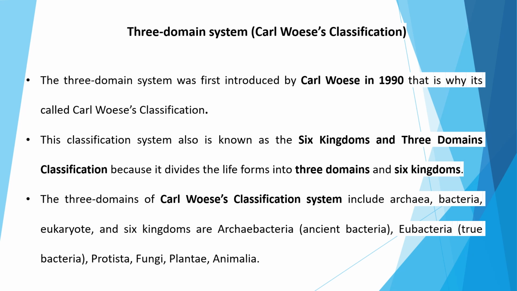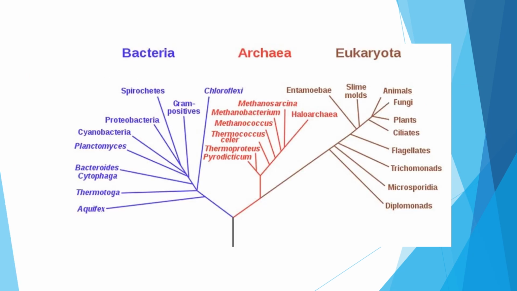This classification system is also known as the six kingdoms and three-domain classification because it divides life forms into three domains and six kingdoms. The three domains of Carl Woese classification system include Archaea, Bacteria, and Eukaryota, and the six kingdoms are Archaebacteria, also known as ancient bacteria, Eubacteria, also known as true bacteria, then Protista, Fungi, Plantae, and Animalia.